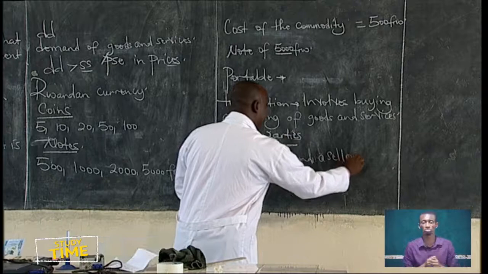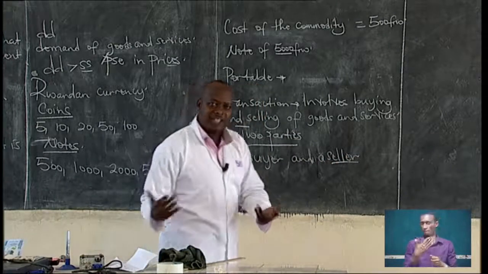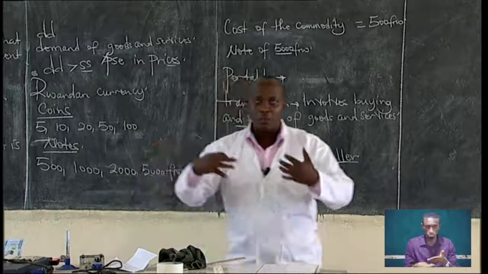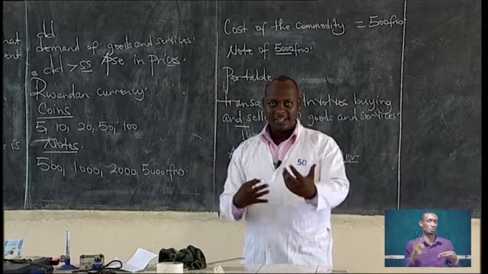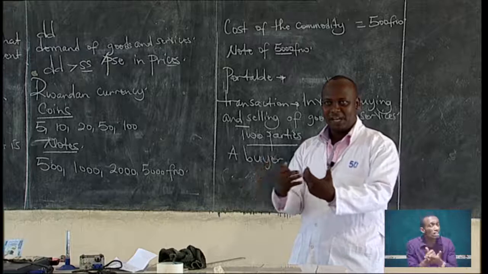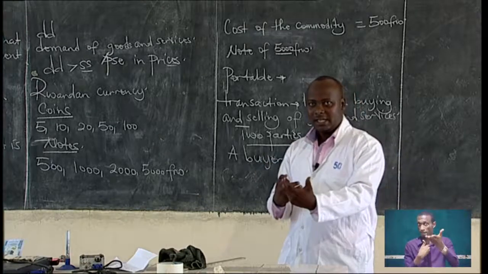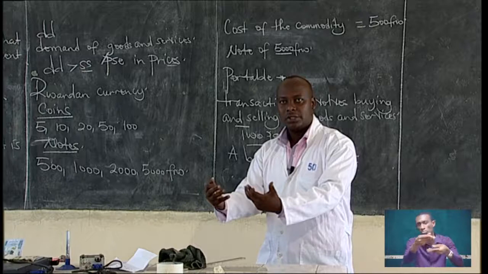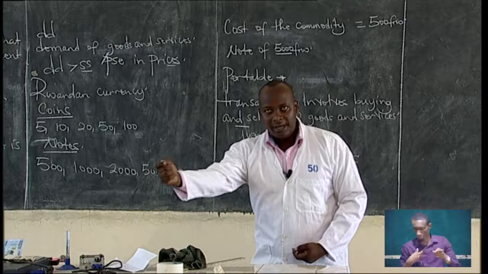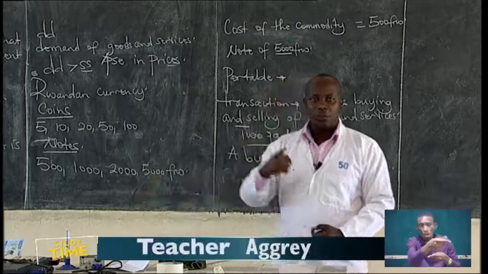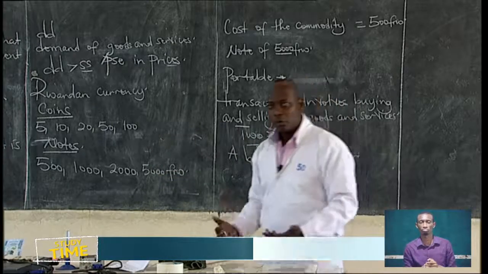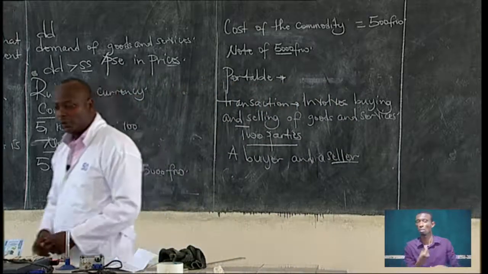If I'm a buyer, I have money and I want to purchase a commodity. I will give money to the seller, and the seller will give me the commodity. That is a transaction. We are exchanging. You will go to the seller if you have money, you give out money to the seller, and the seller will give you the commodity. Money acts as a medium of exchange.